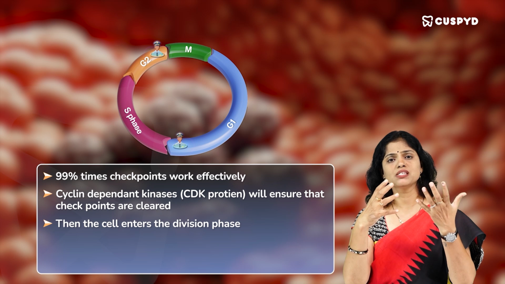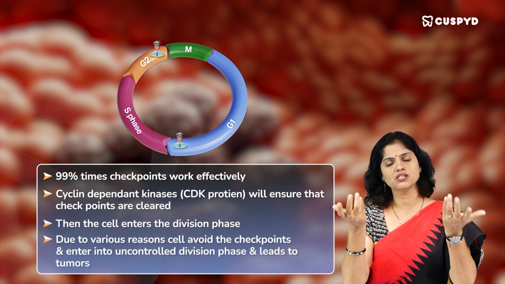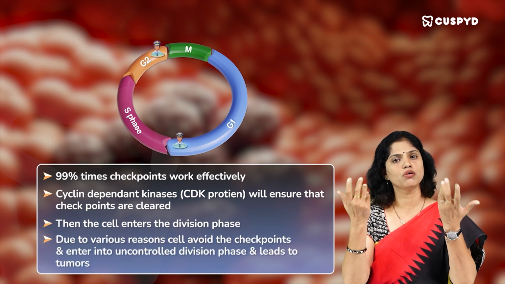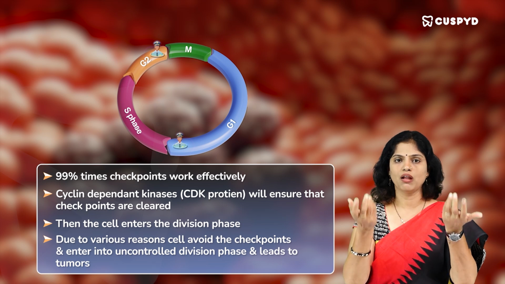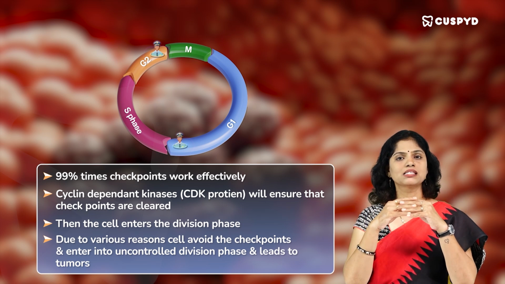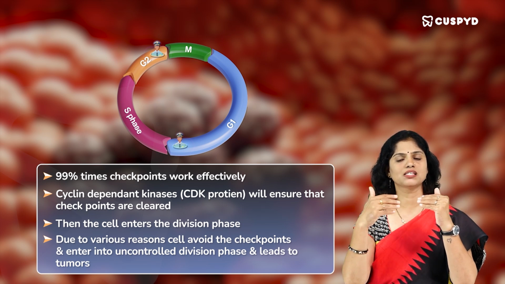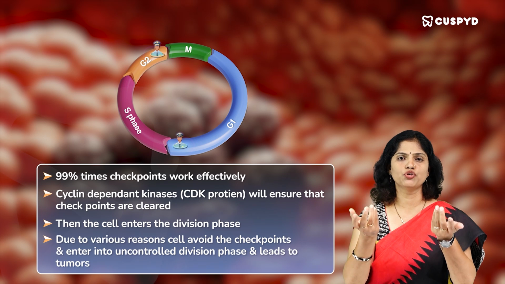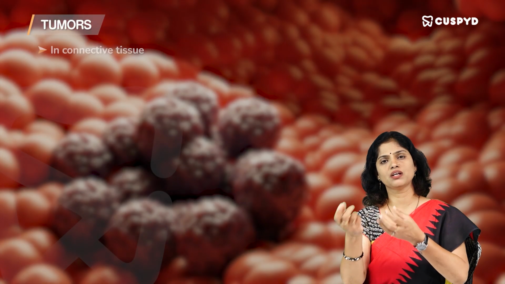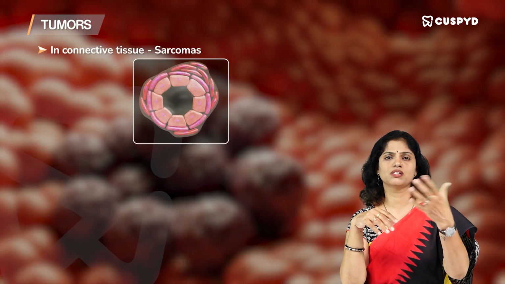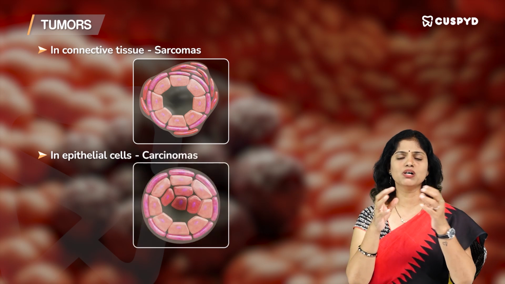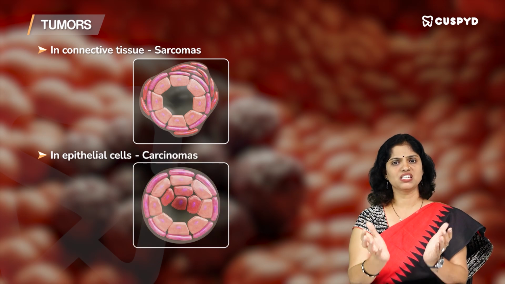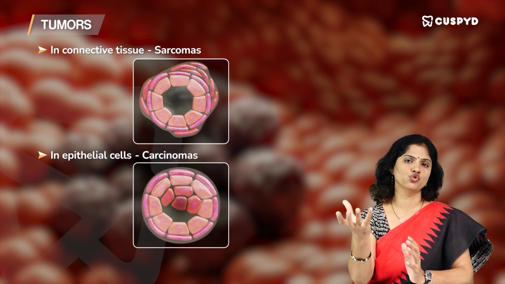But what happens due to various reasons, either genetic reasons or environmental reasons or lifestyle disorders, these cells will avoid the cell cycle checkpoints and enter into an uncontrolled division phase, because of which they result in the production of tumors. Now, the tumors in connective tissues, we call them sarcomas, in epithelial cells we call them carcinomas. So, wherever it is taking place, it generates tumors.